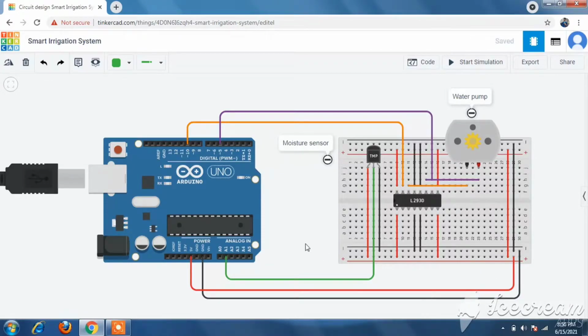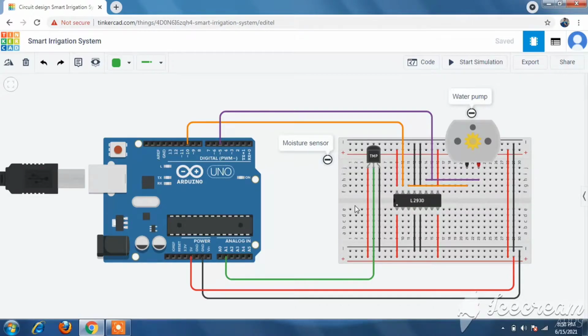Now, coming to the temperature sensor. The power pin is connected to the positive and the ground pin is connected to the negative, whereas the voltage output pin is connected to analog pin A1 of the Arduino board. Now, the H-bridge motor driver has two power pins which are connected to the 5-volt supply of the breadboard, along with the two enable pins of the H-bridge motor driver. Similarly, the 4 ground pins are connected to the negative of the breadboard.